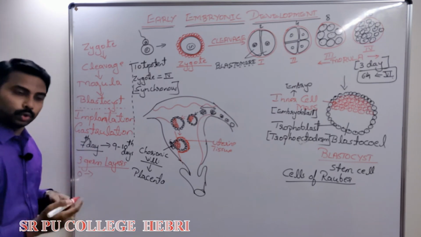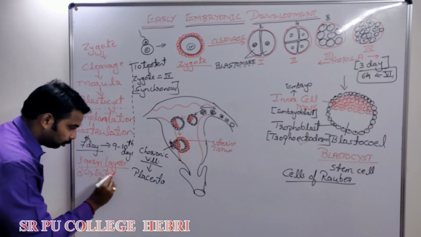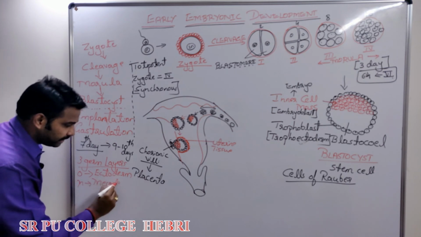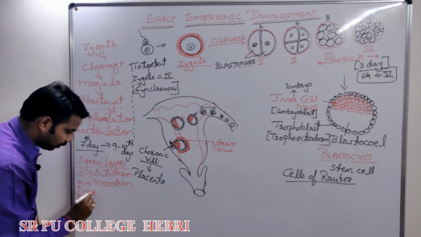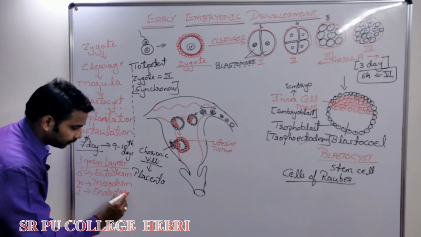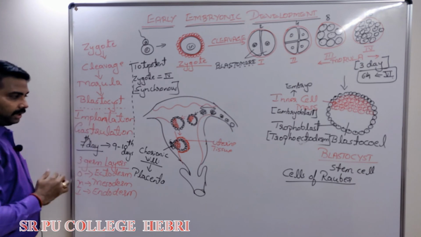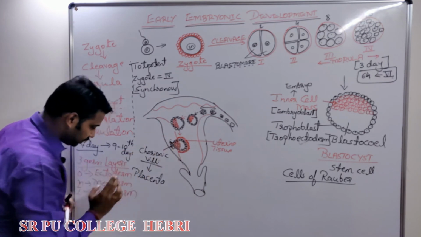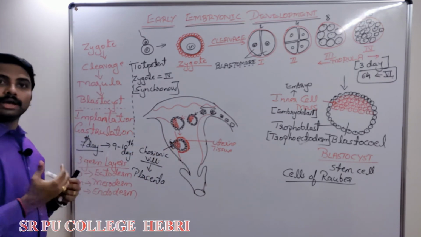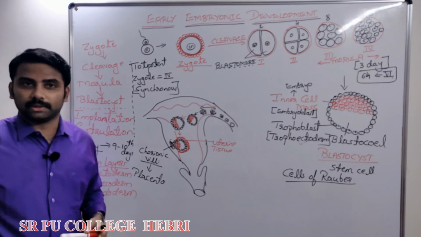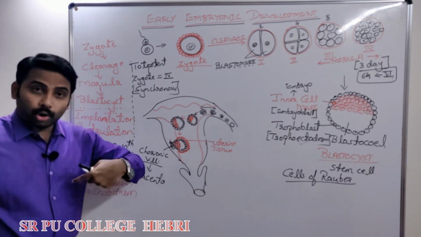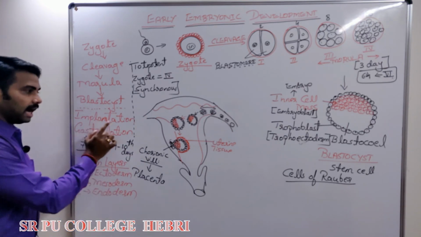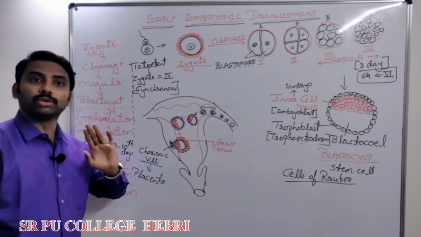The outermost germ layer, you know, is called ectoderm. Okay, the middle layer is called what? Mesoderm, and the inner layer is called what? Endoderm. So after implantation, the next step is gastrulation, in which the inner cell mass arranges into 3 germ layers. That's why we are triploblastic. If you cut my body now, do you find 3 germ layers? No. It is seen immediately after implantation during the growth of the embryo.